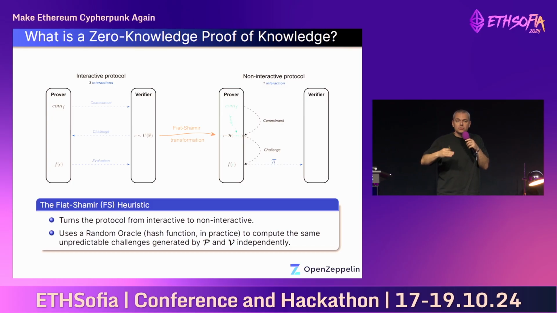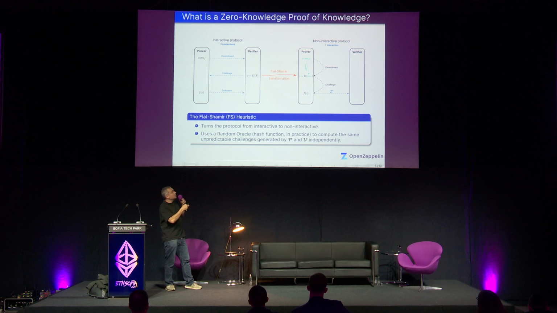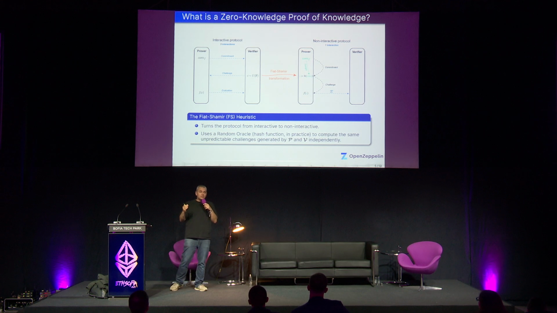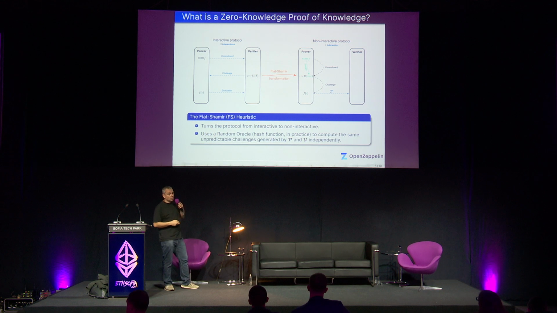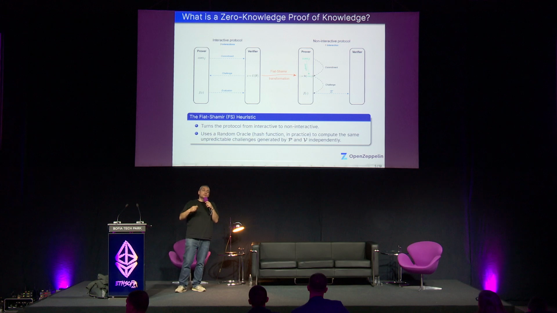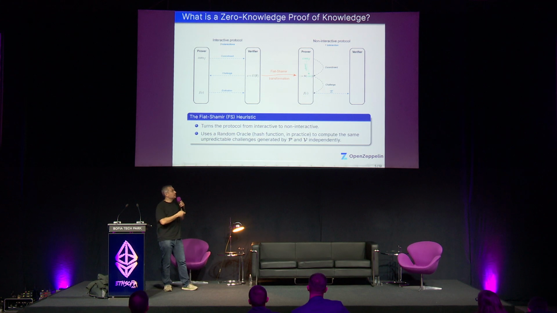And this hash function will be hashing public parameters, so anything that is public in the protocol, like for example, the generator of the group or the modulus of the field, plus all the messages that have been exchanged before that. So they hash all this public information and they produce a challenge C. So the benefit is that C is still pseudo-random, and that's what we require in the protocol, but at the same time it can be computed independently on both sides. And that's why interaction is removed.